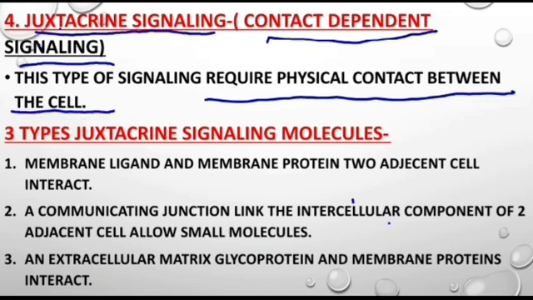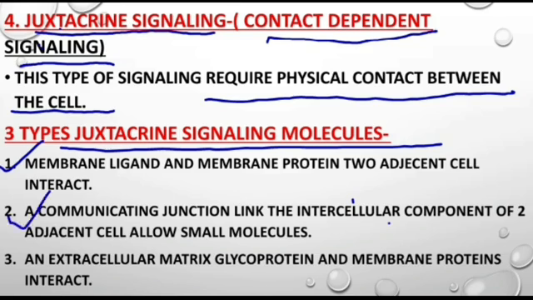Three types of juxtacrine signaling occur. The first one is the membrane ligand, like a protein, oligosaccharide or lipid, and the membrane protein of two adjacent cells interact with each other.